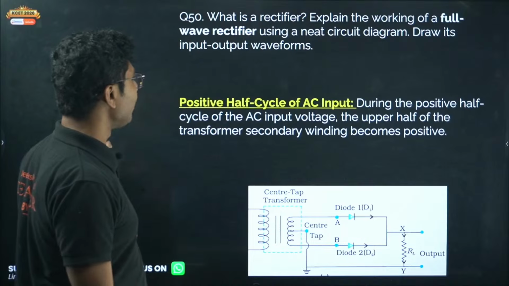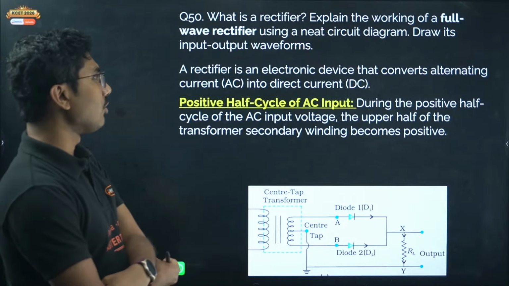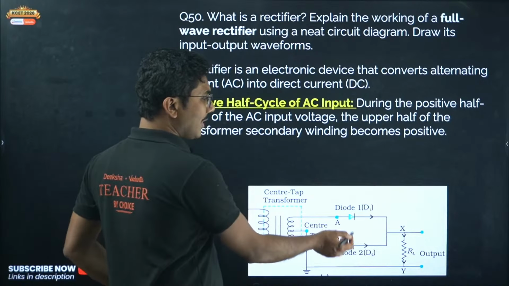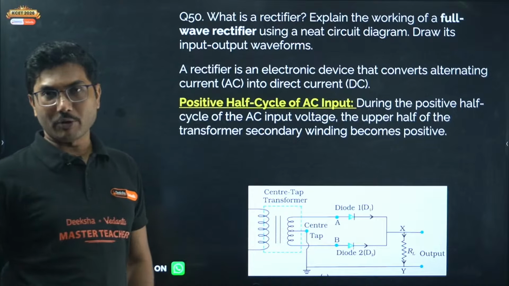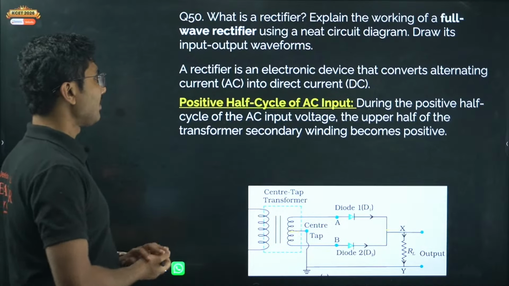Explain the working of a full wave rectifier. Okay, a rectifier is an electronic device that converts an alternating current into direct current. Okay. Positive half cycle, during the positive half cycle of the AC input voltage, the upper half of the... so in full wave we have two diodes, in half wave we have only one diode. Remember this, full wave two diodes, half wave only one diode. And major thing is the output voltage is taken across this resistance. It is connected through this central point.